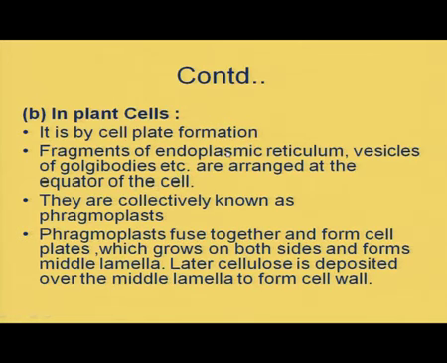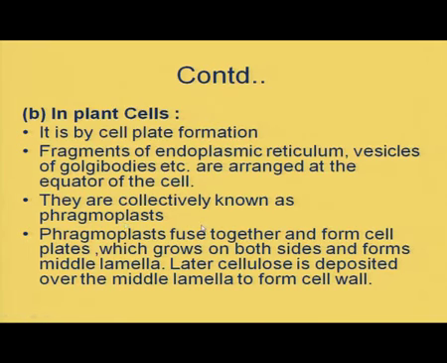Fragments of endoplasmic reticulum, then vesicles of the Golgi bodies, and even the fragments that are formed from spindle fibers, all these they will arrange together at the center of the cell, or the equatorial plate of the cell, the middle portion of the cell. And all these things are collectively called as phragmoplast.